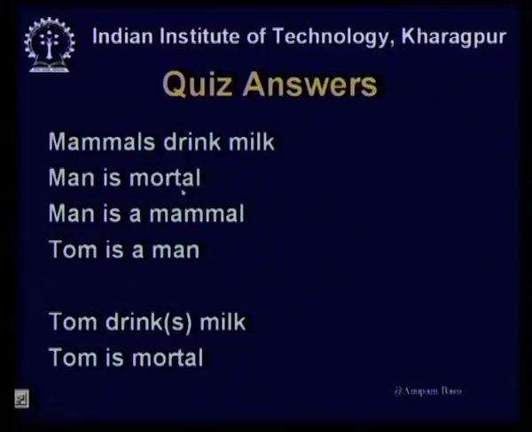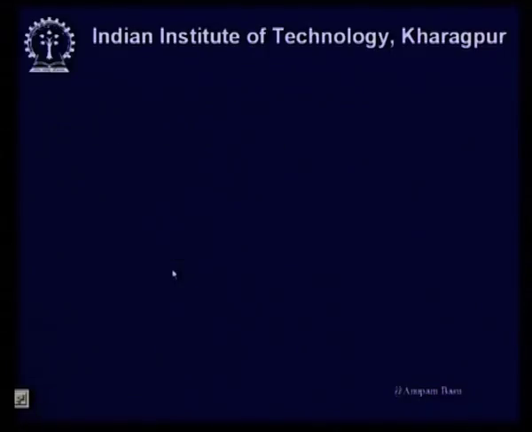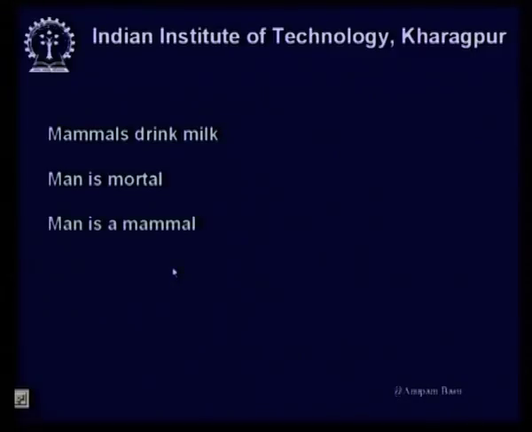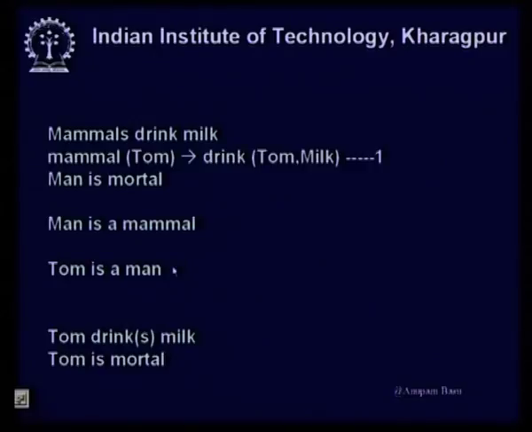Unless we can understand that mechanism, we cannot emulate that in a computer, because a computer will do this mechanically. So, the mechanical methods that we had discussed like modus ponens, resolution will not be able to do that. So, what is missing? Why can't we do it mechanically, although intuitively we can understand that? We had these statements: mammals drink milk, man is mortal, man is a mammal, Tom is a man, and we are supposed to prove these.